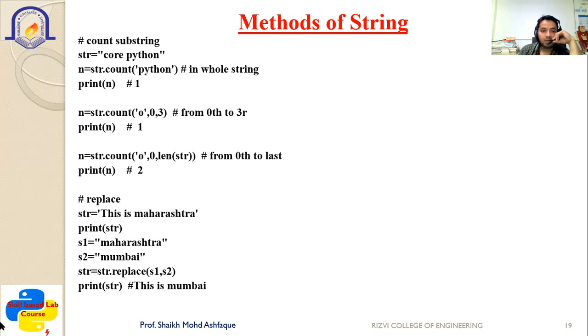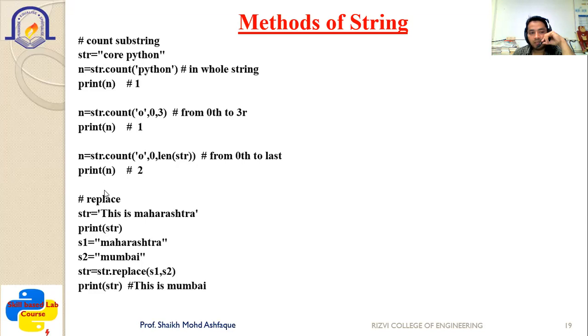Next is n = str.count('o', 0, len(str)). Now you are checking from 0 to the end of the string, and when you print, you can see inside the str core Python, c appears 2 times, so the output is 2. So if you want to find out how many times a particular string appears, at that time you can utilize count. That is the application of it, where you want to count how many times a particular thing appears.